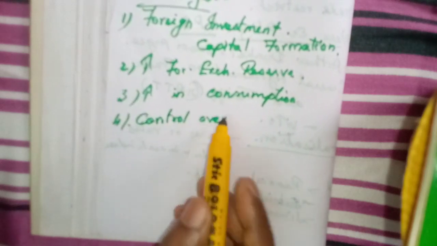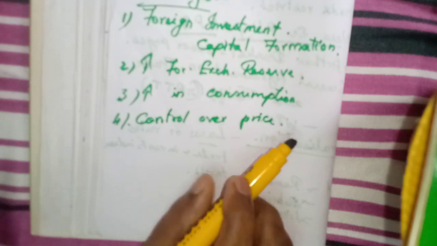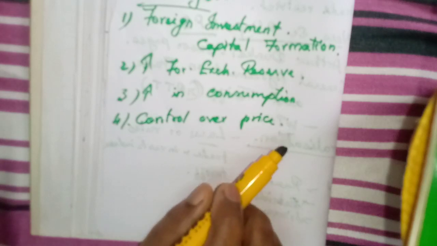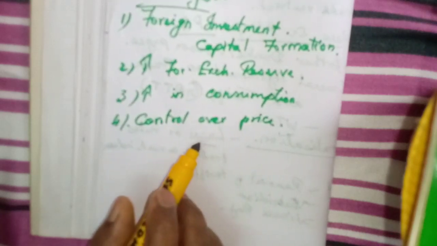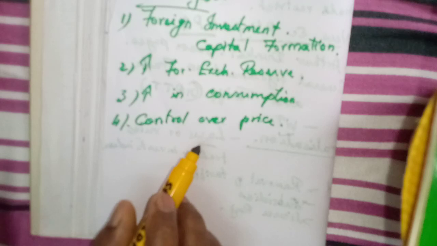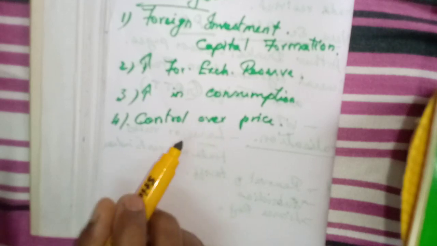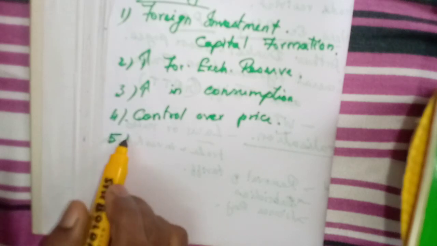Then, control over price. How does it control the prices? If the production is more, and we have many products in the market, the price will never get high, isn't it? If there is less production, the price will go high. Because of liberalization, many industries come to India and invest, so we have more production, more consumption, and the price will never get high.